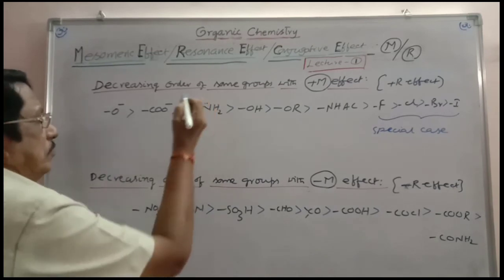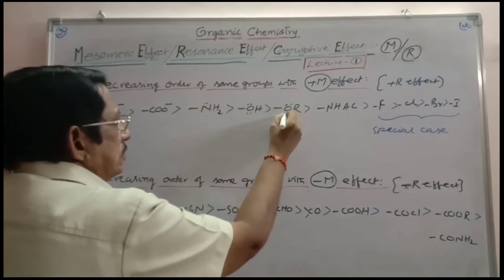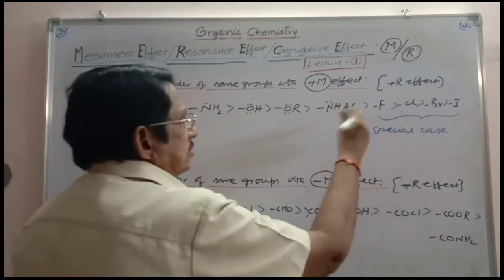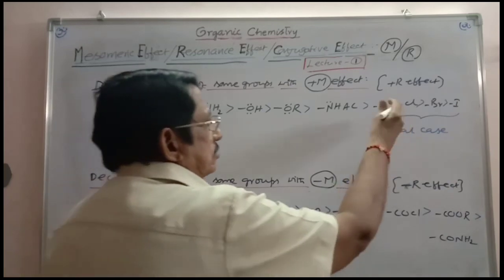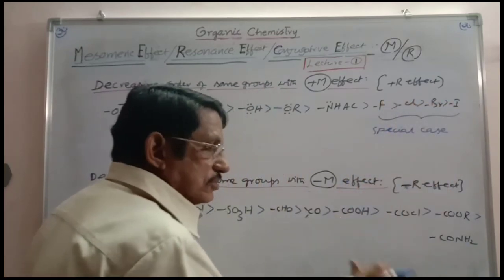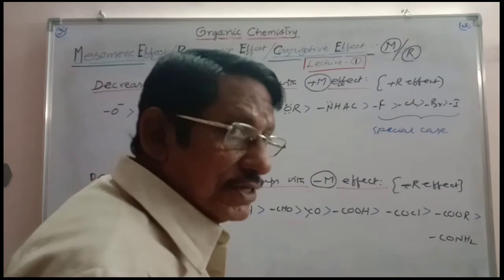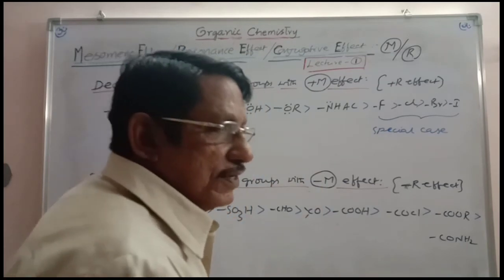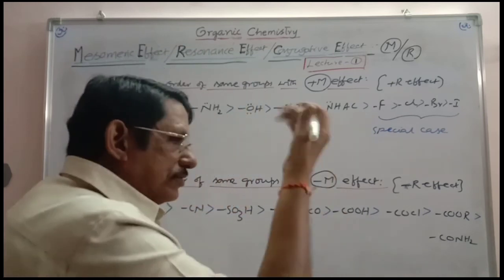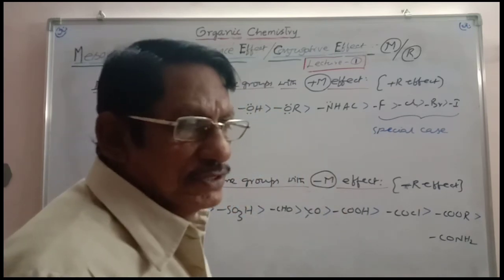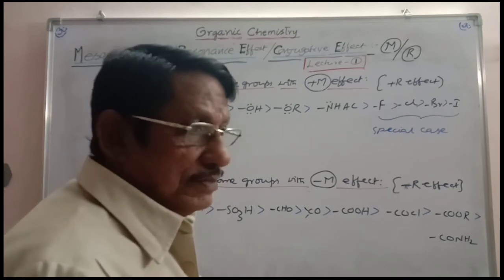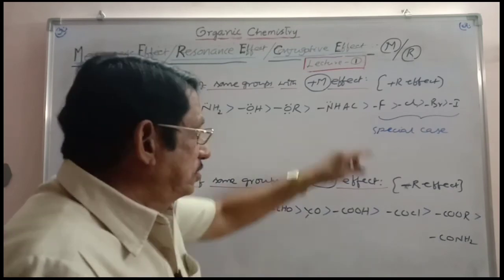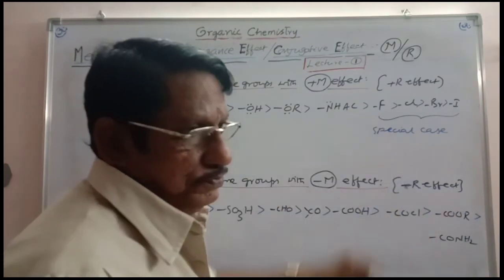And here amino group, next OH, next acyl group or NHAc, NHCOCH3, next halo groups. Halo groups attached to benzene ring are treated as electron withdrawing groups. Special case, a mystery. Theoretically speaking, releasing. Practically speaking, they are withdrawing. There is a competition between mesomeric effect and inductive effect. When both operate, you have to give importance only to mesomeric effect. According to that, this will have a category of releasing group.